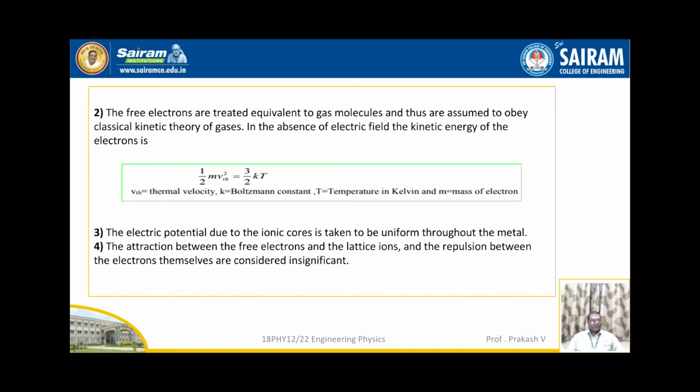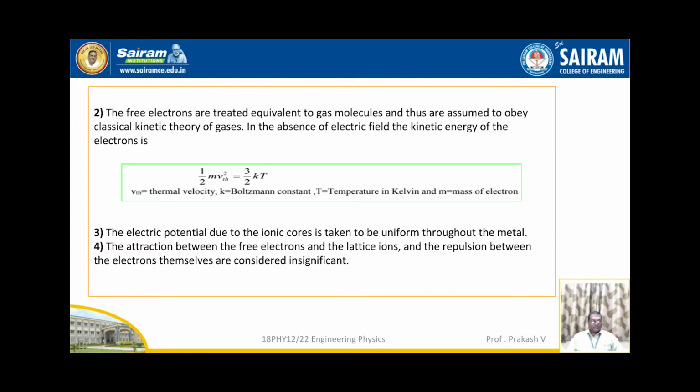The second one is the free electrons are treated equivalent to gas molecules and thus are assumed to obey classical kinetic theory of gases. In the absence of electric field, the kinetic energy of the electron is given by half m v_th square is equal to 3 by 2 kT. So here v_th is nothing but thermal velocity, k is Boltzmann constant, T is temperature in Kelvin and m is mass of the electron.